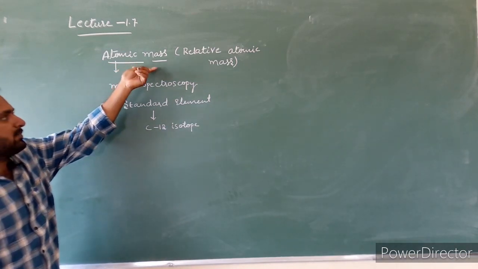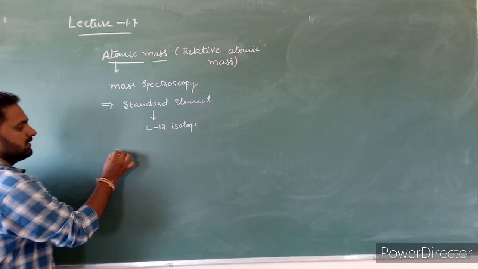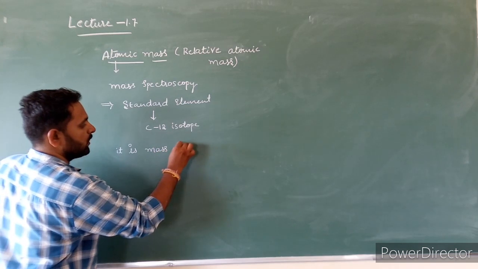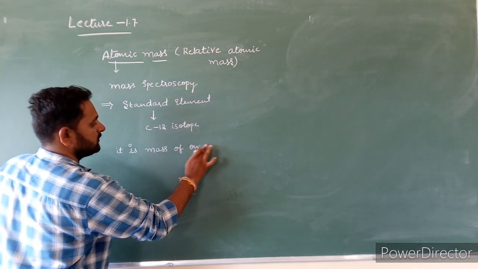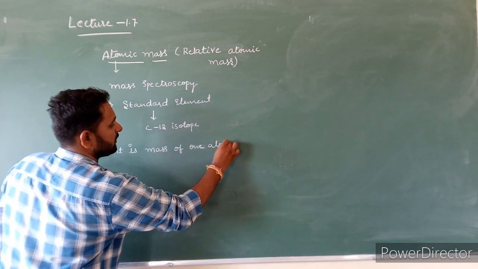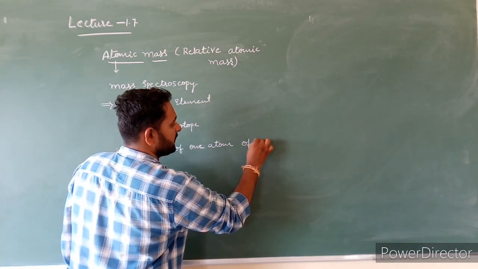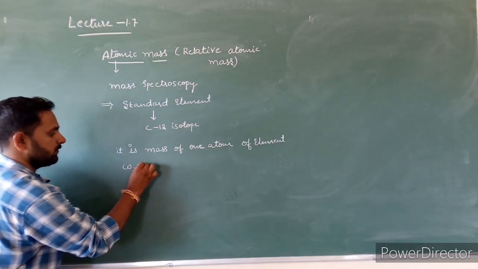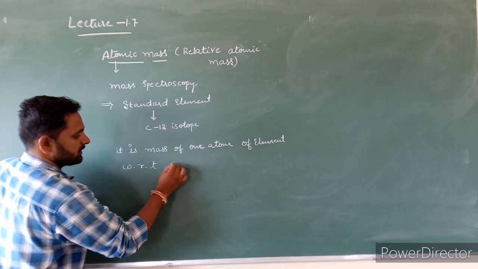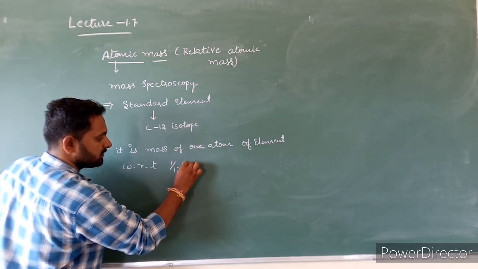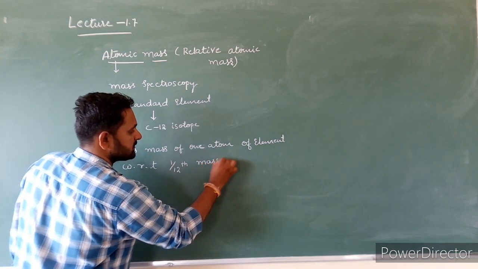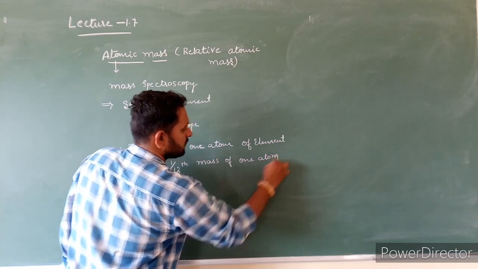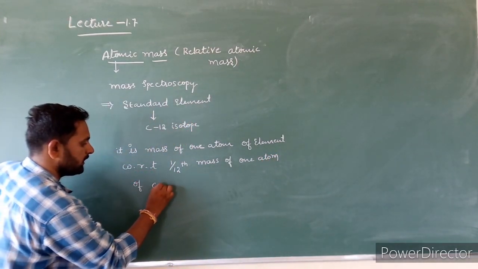Then, what is atomic mass? It is the mass of one atom of an element with respect to 1/12th the mass of one atom of the carbon 12 isotope.